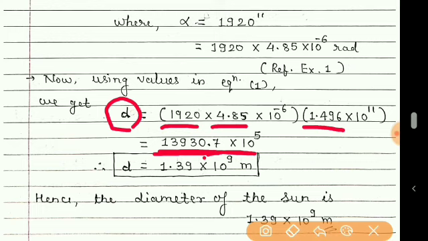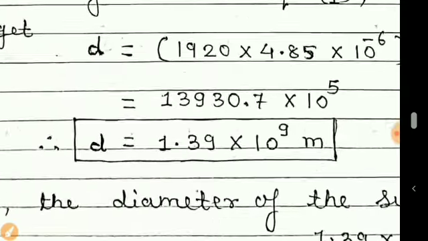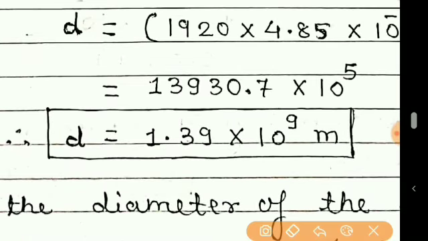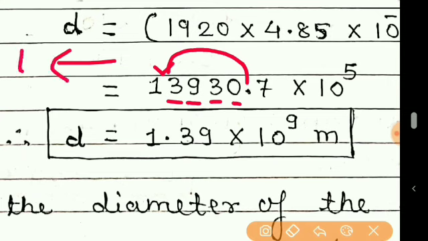So we'll displace this decimal point from here to here. For this we shift 1, 2, 3 and 4 digits towards the left side, and so the power will increase.